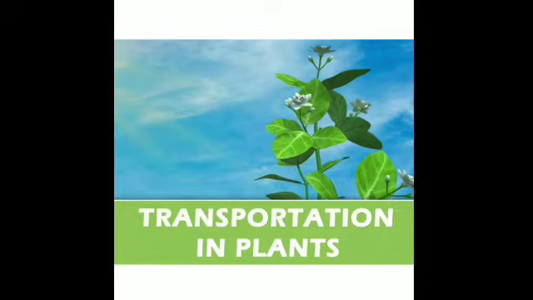So there should be a system through which they can use the food that has been synthesized by the leaves by the process of photosynthesis, or the water that has been absorbed by the roots, can be utilized by all the parts of the plant. That is, both food and water have to be transported inside the plant. So we will be discussing all this in this chapter, how this transport takes place. So let's move on.